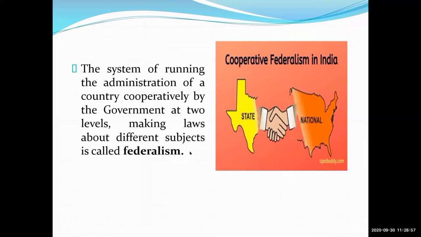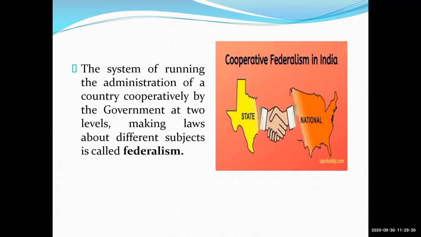Again, you are able to see the screen. Look at the picture. In this picture, the cooperative federalism in India. Now look at the definition. Listen carefully. The system of running the administration of a country cooperatively. The cooperation is very important.